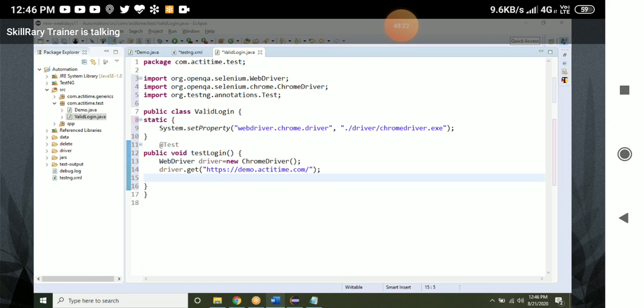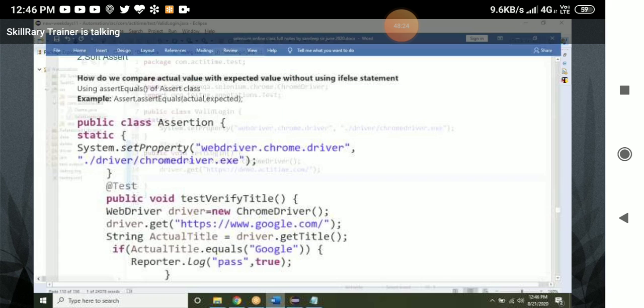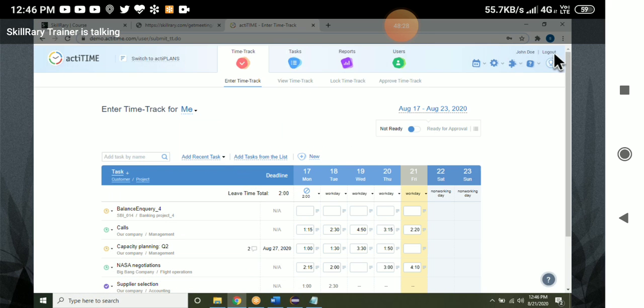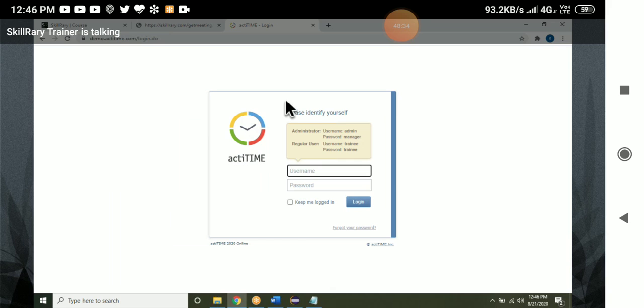I don't want to log in. Okay, I will not do login. I will just check the title. After opening the browser and entering the URL, I want to check whether the login page is coming up. We'll do that first. The title should be login. I want to check what is the title of this page.